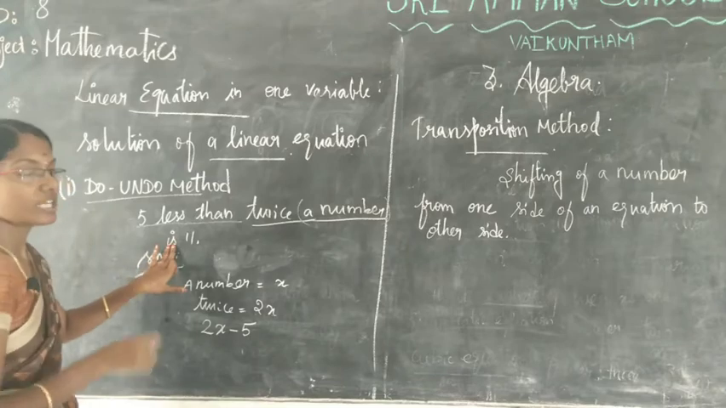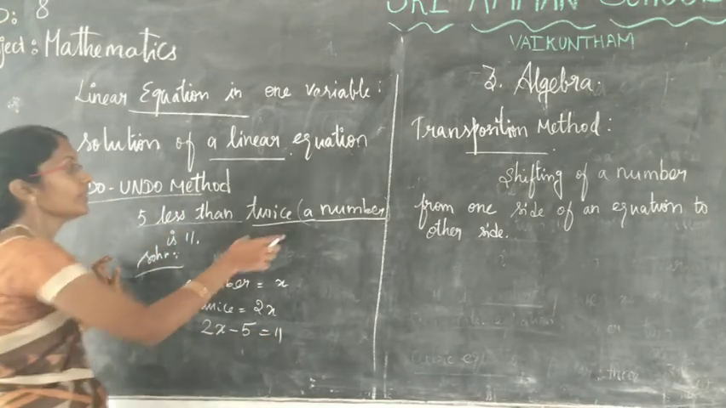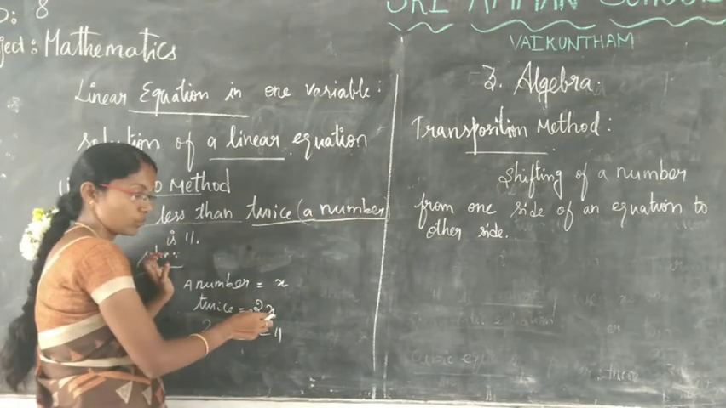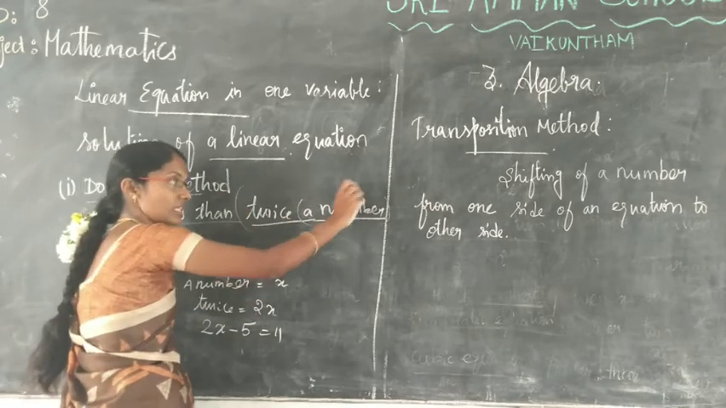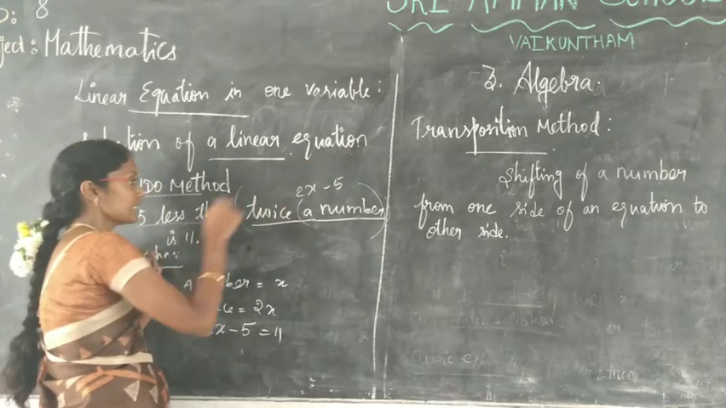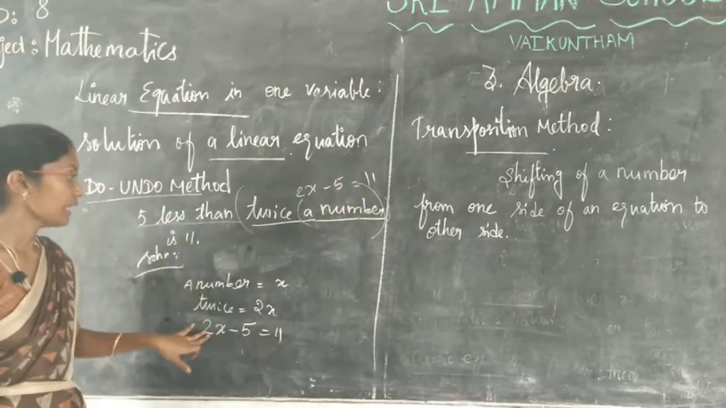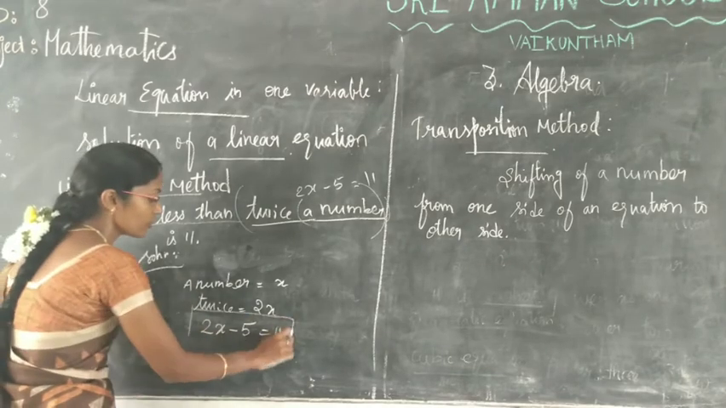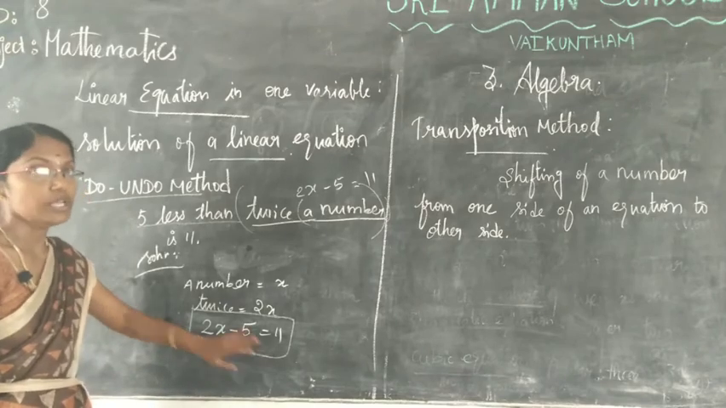Is means equal to 11. See here, twice a number x is 2x, and 5 less than means we have to subtract from this. So 2x minus 5 is equal to 11. So 5 less than twice a number is 11. So we find an algebraic expression, that is a linear equation.